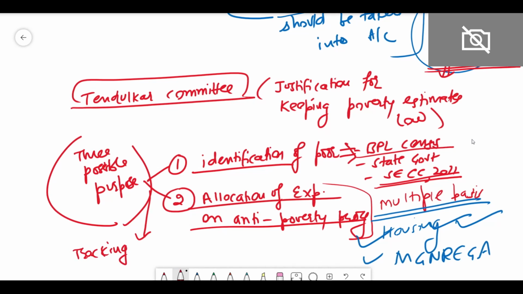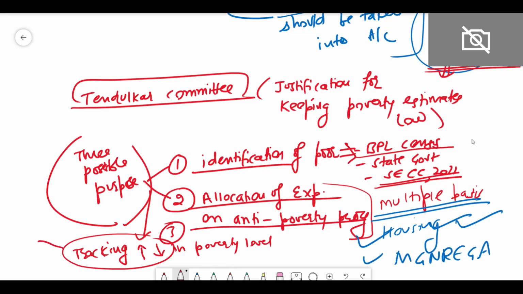So the third purpose is tracking the changes, that is the ups and downs in the poverty level, across time and region. मतलब पहले कितनी थी पॉवर्टी, अभी कितनी पॉवर्टी है ना? या उत्तर प्रदेश में कितनी पॉवर्टी पहले थी, अभी कितनी पॉवर्टी है, मध्य प्रदेश में कितनी है, how much in Maharashtra, how much in Andhra Pradesh, how much in the northeast.